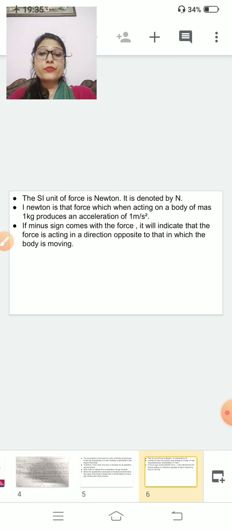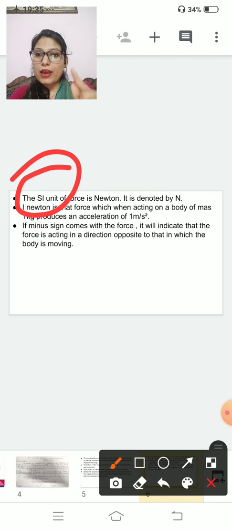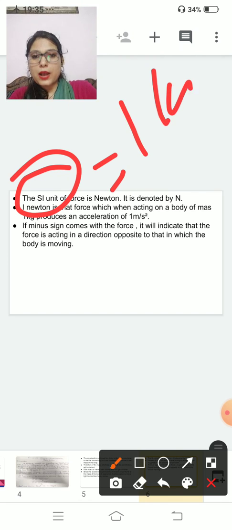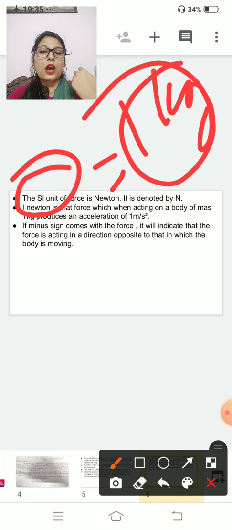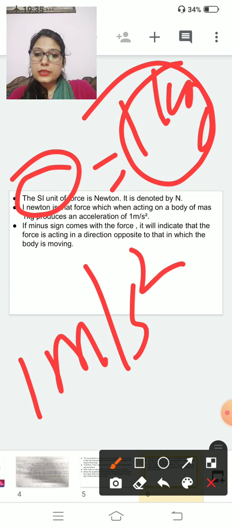The SI unit of force is Newton and it is denoted by capital N. What is the SI unit of force? It is Newton and it is denoted by capital N. 1 Newton is a force which when acting on a body of mass 1 kg produces an acceleration of 1 meter per second square. If you are applying 1 Newton force on a body of 1 kg mass, how much acceleration will it produce? Acceleration will be 1 meter per second square.